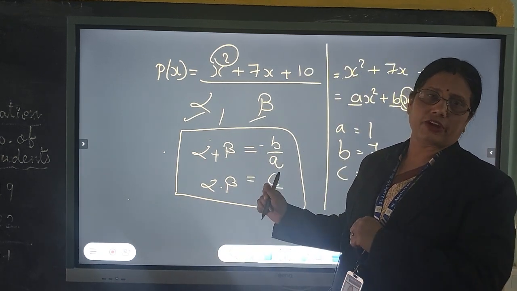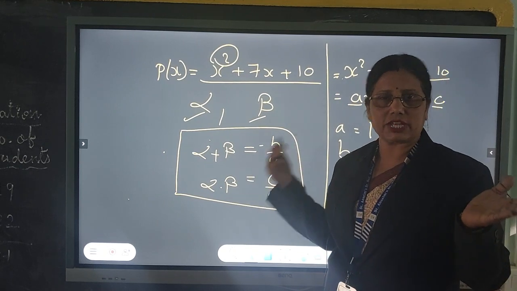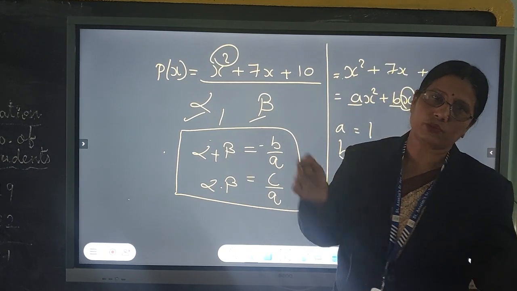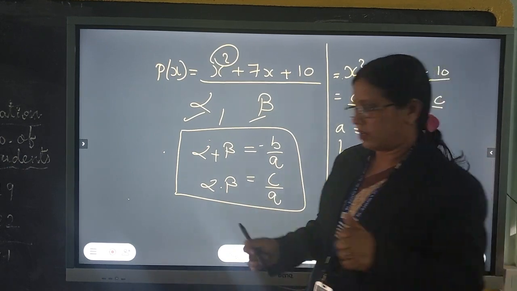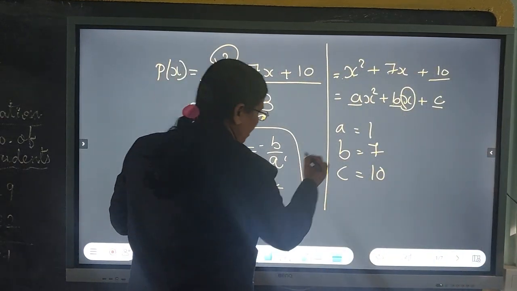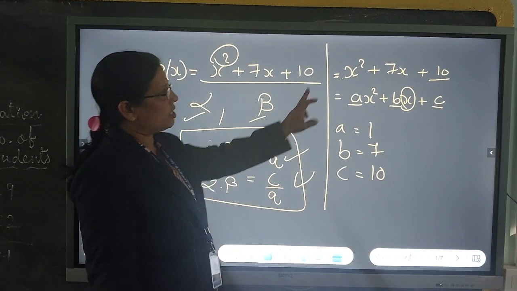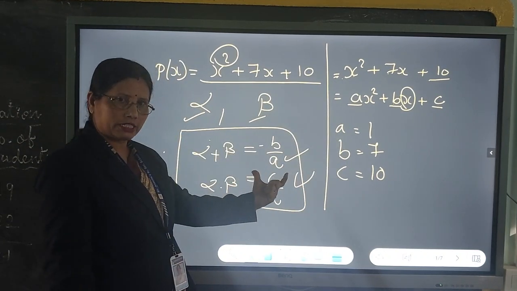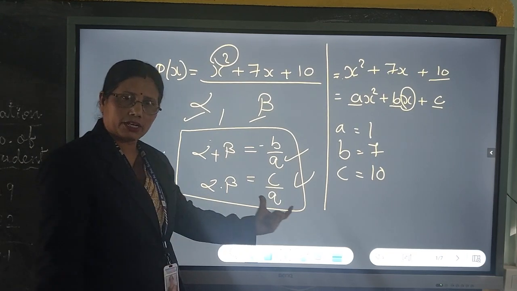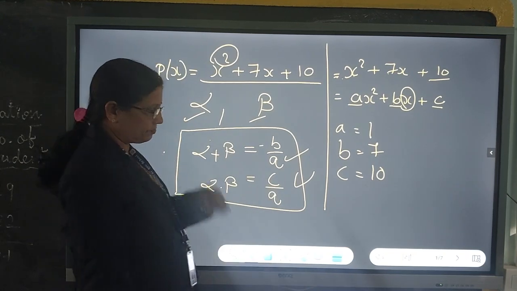No need to wait for the checker. Before the checker, you can check your answer yourself. You have to remember the formula. First, take out a, b and c, then alpha plus beta is equal to minus b upon a, and alpha into beta is equal to c upon a.